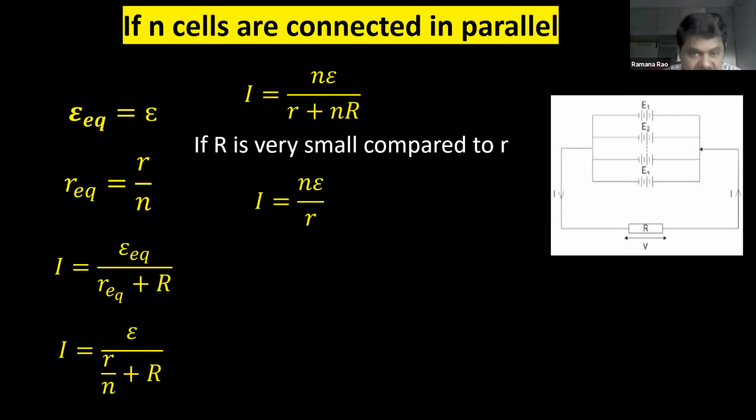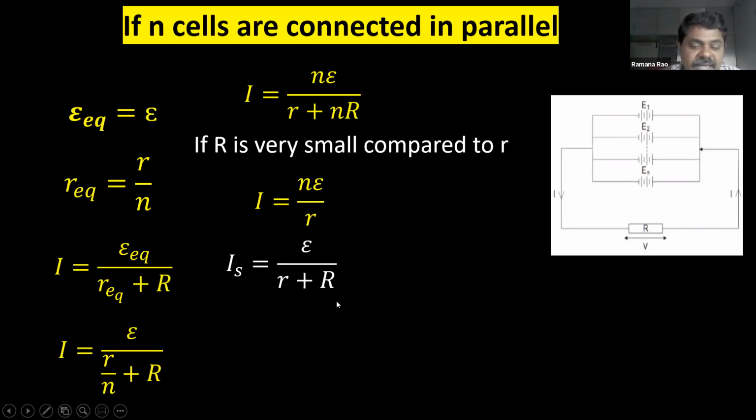So the equation will become N epsilon by R. Now, what is the formula for a single cell? Single cell current is equal to epsilon by (R plus r). That we already know. In a single cell also, we have to neglect capital R because it is very small.